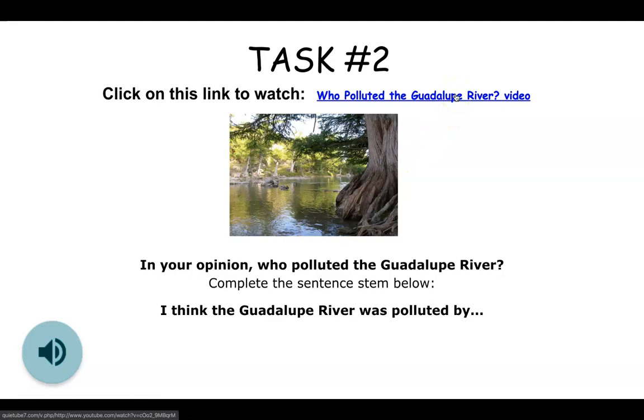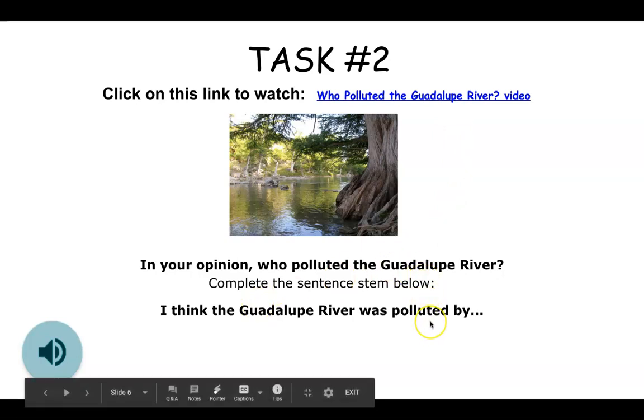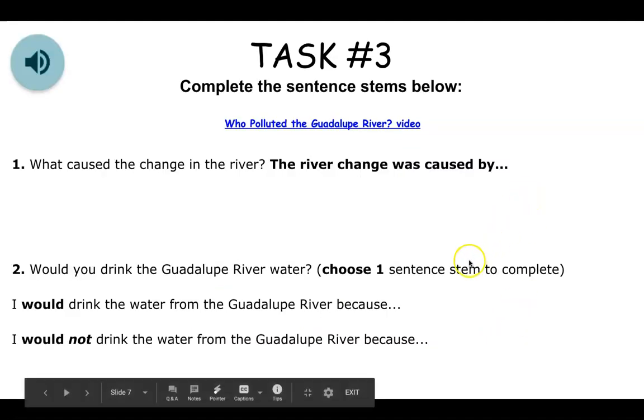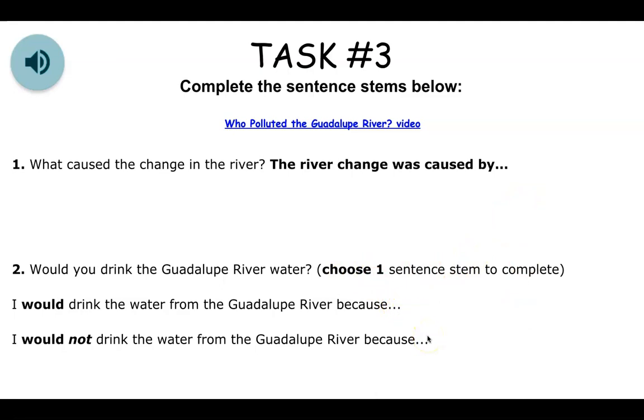So you'll click this, you'll watch the video, and then the next few slides will be based on that. So you have a question here, and also on all the slides there's sentence stems. So like here, I think the Guadalupe River was polluted by blank. You'll complete those sentence stems. So same thing on this slide. There are some that you'll have to choose one and then finish it. But for the most part, all of them have sentence stems for you to use.